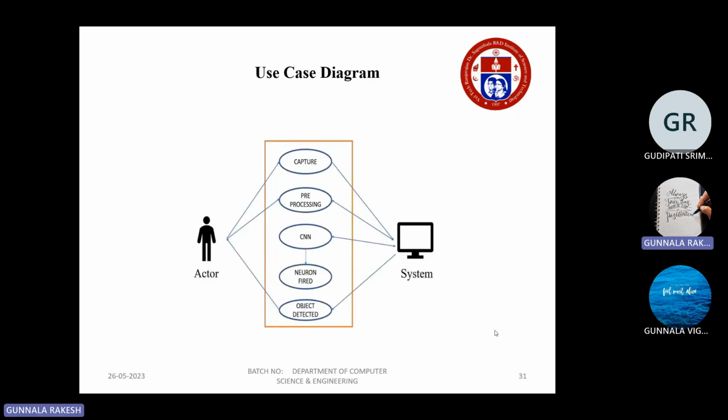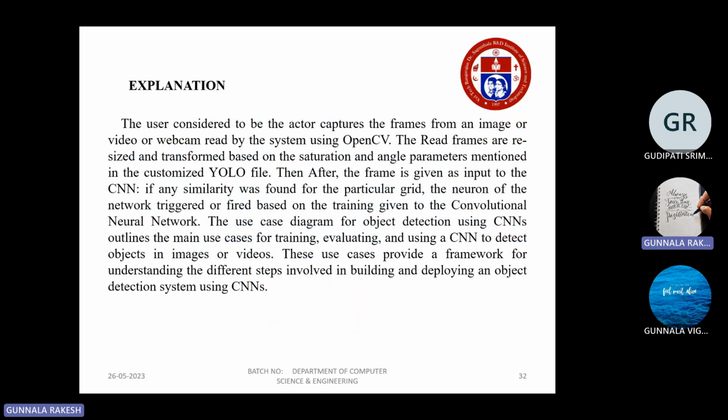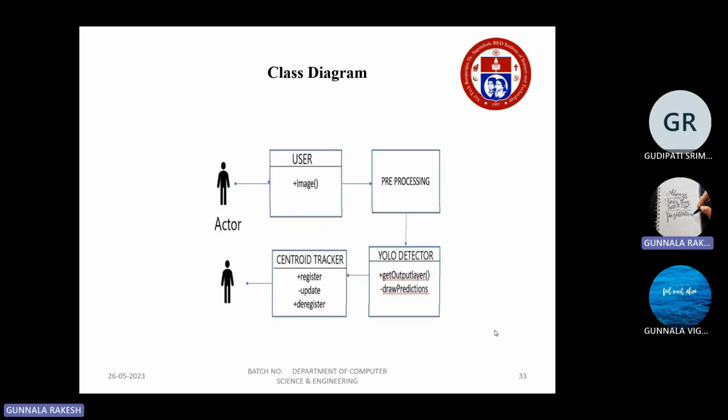This is the class diagram. In this class diagram, the actor and the system are the main sources. In it, the image capture, pre-process, and CNN process are handled in this class diagram. This is the explanation for this class diagram. In the class diagram, we have the details given from the user to the centroid.